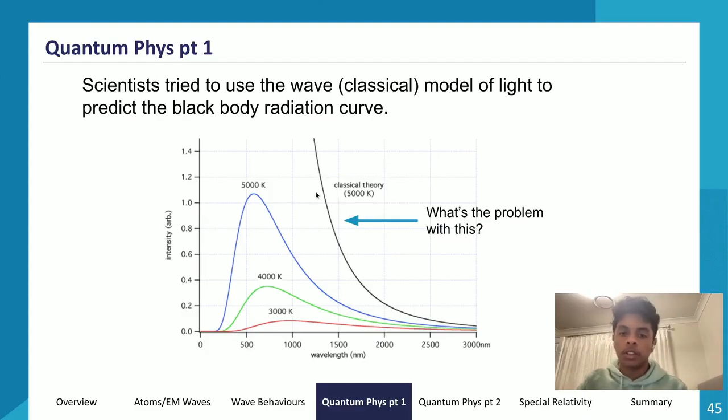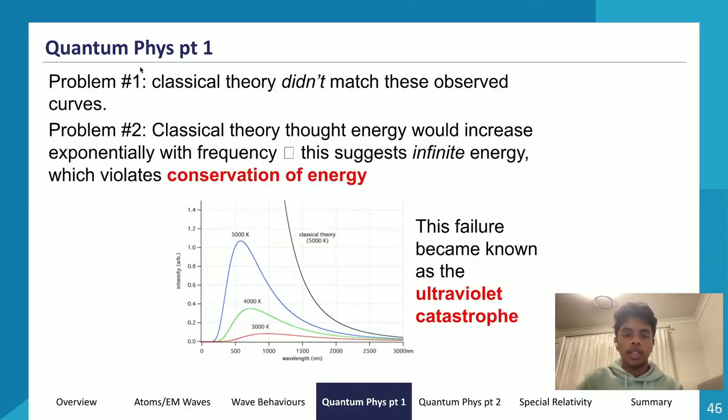That was so perplexing and mind-blowing at the time because scientists thought that the classical model of light could explain all the phenomena displayed by electromagnetic radiation. So this ultraviolet catastrophe was very shocking. So what are the problems? There are two. One is that classical theory didn't match these observed curves, so we couldn't map it to the observed values.